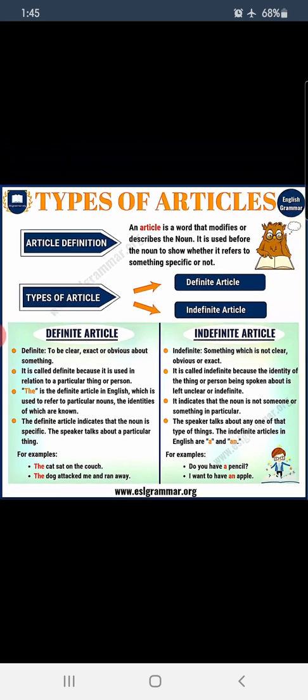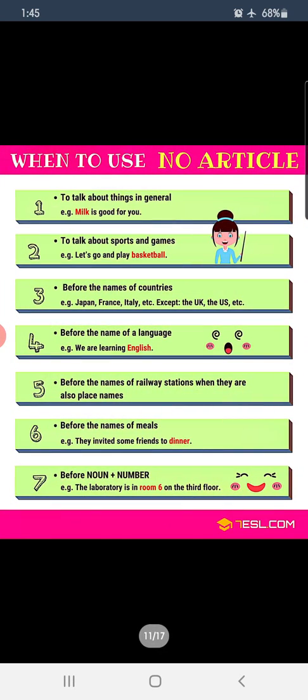Alright, okay, let us see some more examples of when to use no article, children. We are going to see this now. When we talk about things in general, like milk is good for you, okay, you're talking in general, so we don't use any article. A and the, nothing will be used.